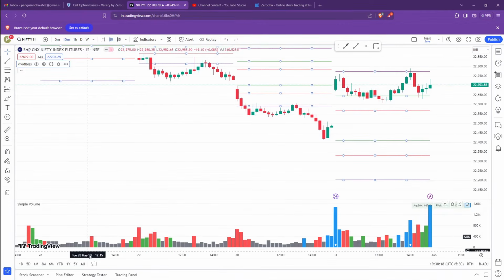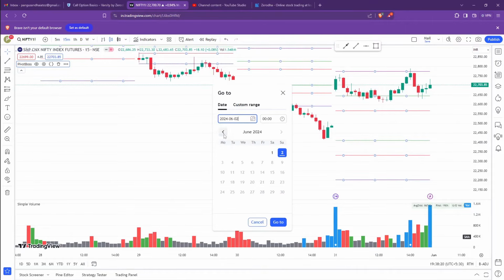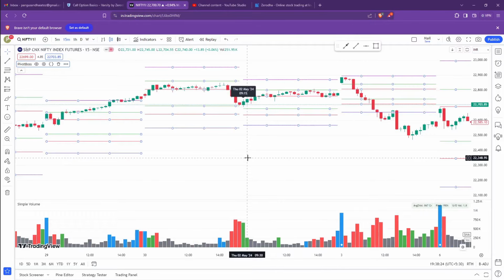Everyone, welcome to StunnerShare. So today we are going to see the analysis of Nifty using Camarilla. So basically it will be how to trade Nifty index futures based on Camarilla. So that is what we are going to cover.